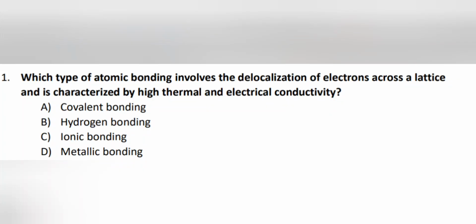So first question is, which type of atomic bond involves the delocalization of electrons across a lattice and is characterized by high thermal and electrical conductivity? Option A covalent, B hydrogen bonding, C ionic bonding, and D metallic bonding. So let's look at what the answer and its reason.